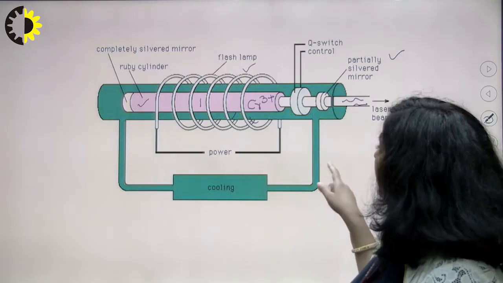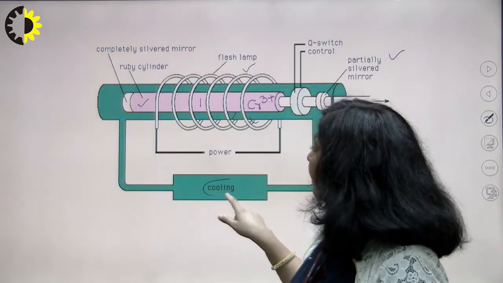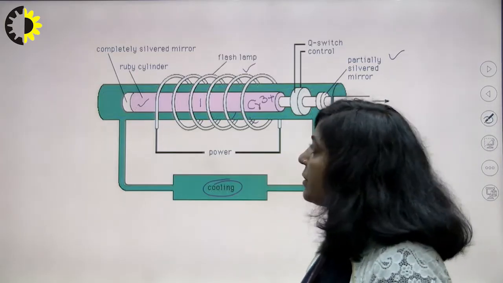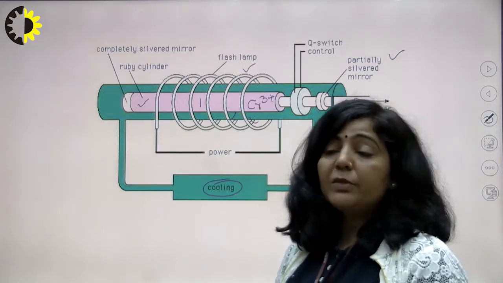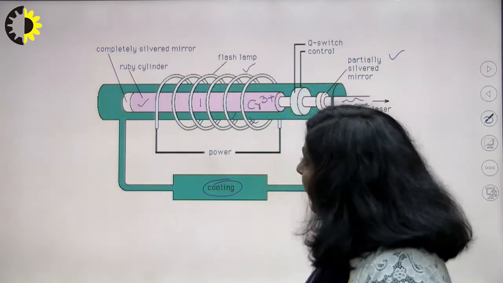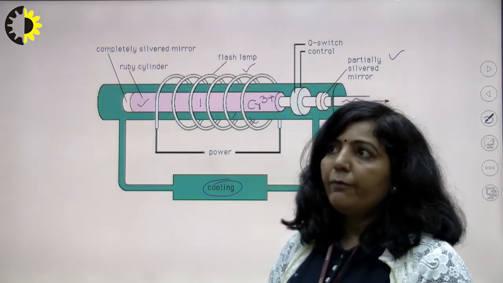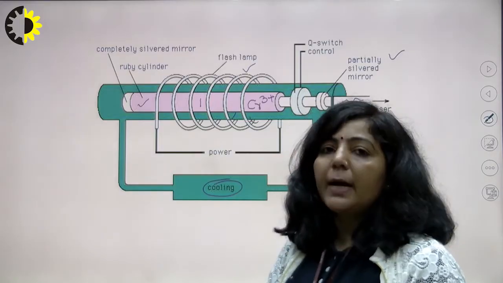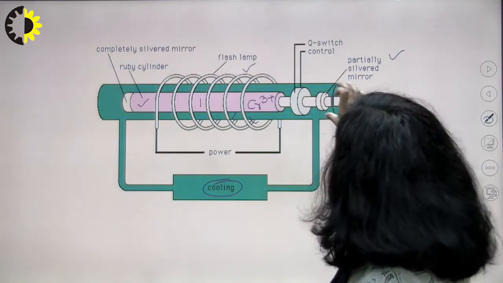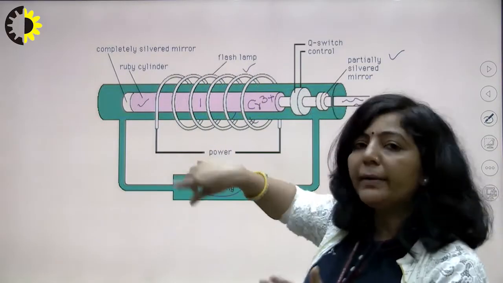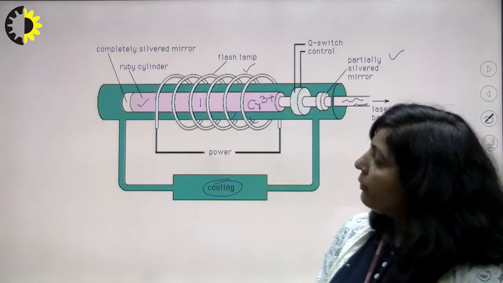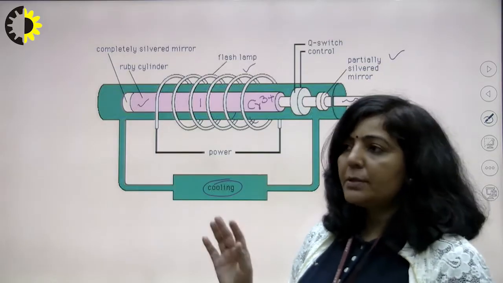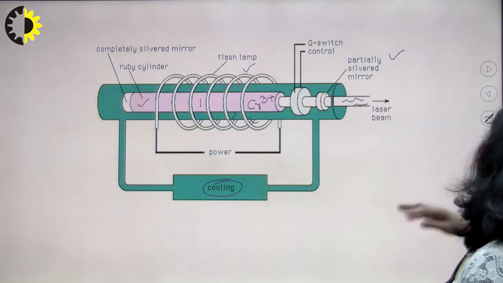In addition to these three components, there is one additional part of this ruby laser, and that is, you can see here, cooling. A large amount of heat will be produced in this ruby laser, excessive heat which is not desirable, so we have to remove that excessive heat. A coolant, basically water, is used as a coolant here. This is a glass tube, and in this glass tube water is continuously circulated, and that water will remove the excessive heat from this ruby laser, right? So this is the construction of this first solid state laser.